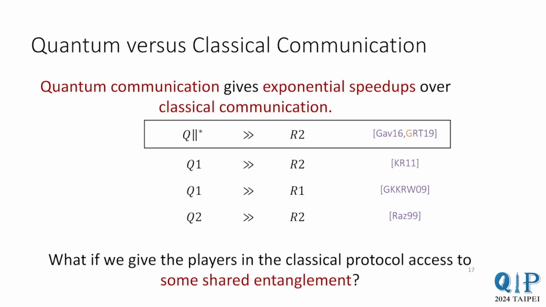We ask, what happens if we give the classical protocol some quantum resources? In particular, what if we give Alice and Bob some shared entanglement? Can we still show quantum advantages over such models?